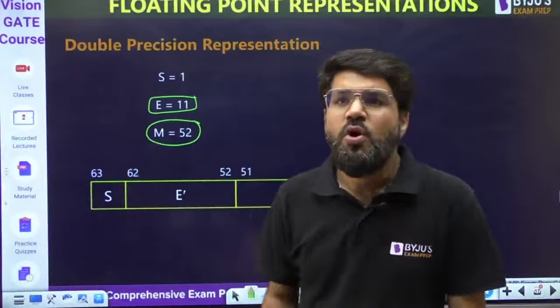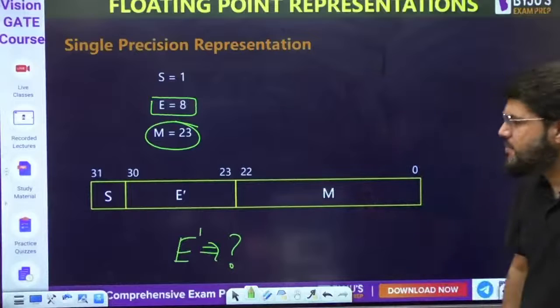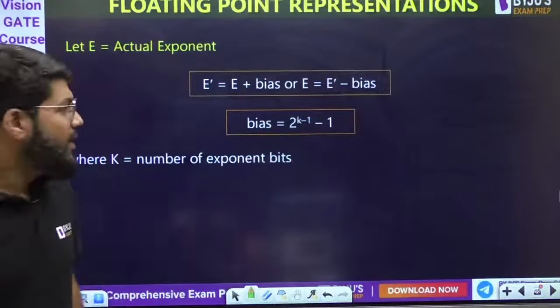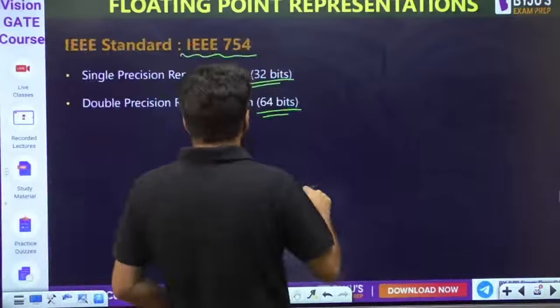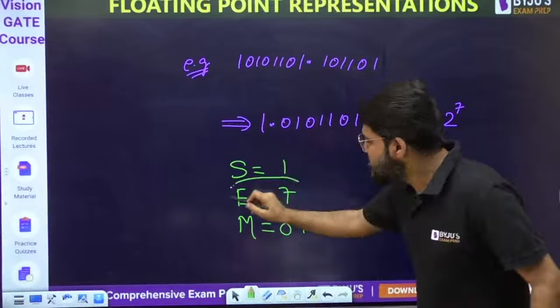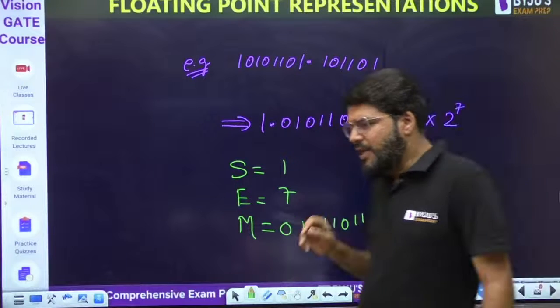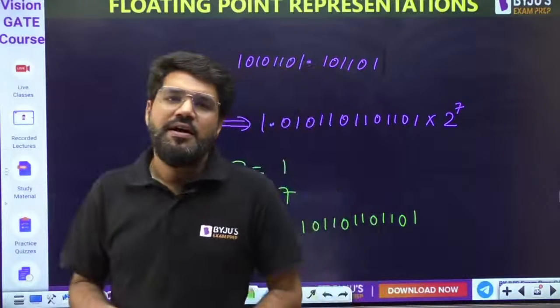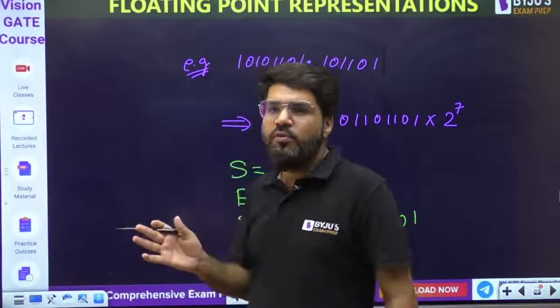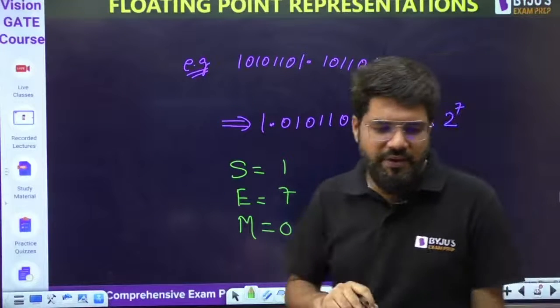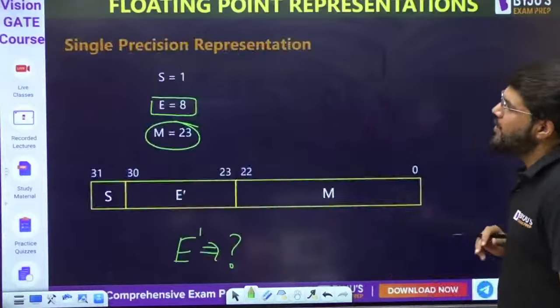So what is this E dash? Let us understand it as I am telling you. E is the actual exponent, like in the previous example, when I showed you this one here. But in the IEEE representation, rather than the actual exponent, we store E dash. And why do we do that? Once I start giving examples, you will understand why we are doing that.